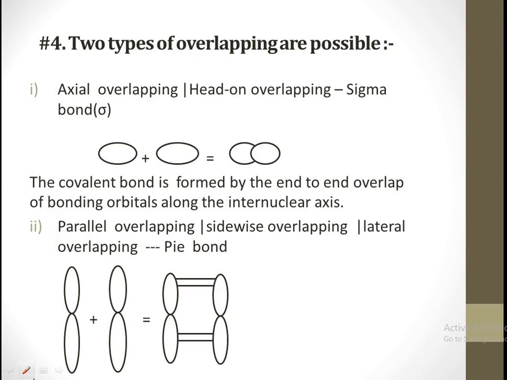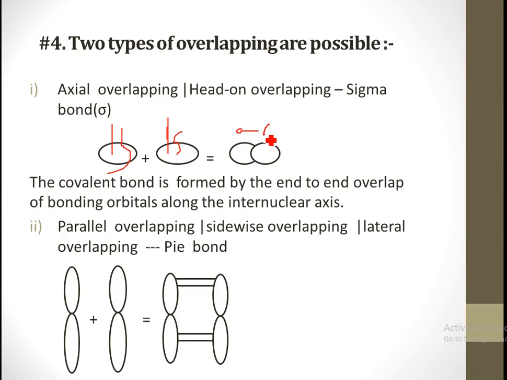You can see in the diagram that a 1s orbital and another 1s orbital combine together to form a sigma bond.